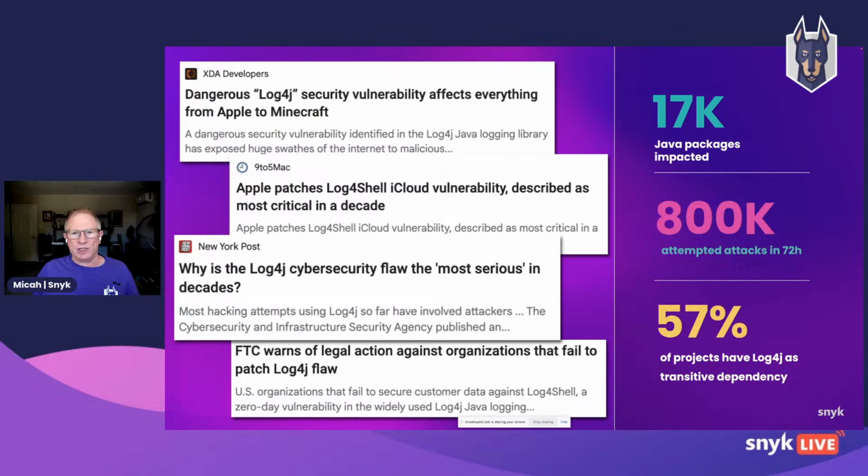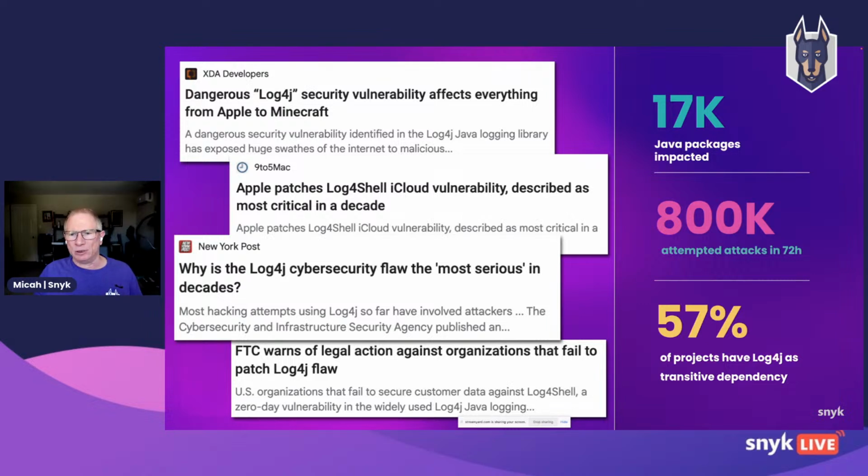Now, I don't even have to ask you to raise your hand or drop it in chat. If you're a Java developer, you were impacted by Log4Shell. And as far as we know, there were no major breaches associated with Log4Shell, and there haven't been, which is great news. The community really rallied around it. But this was even a more serious breach than the one that impacted Equifax ultimately, because it was a remote code execution. It's the first time that Snyk assigned a 10 out of 10 score to this issue because of how serious it was.